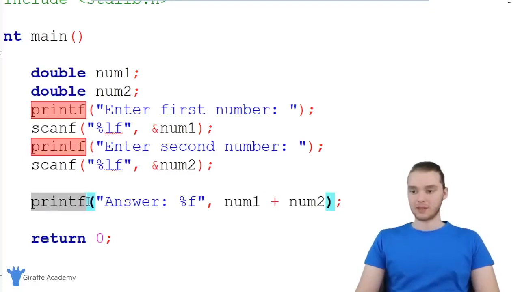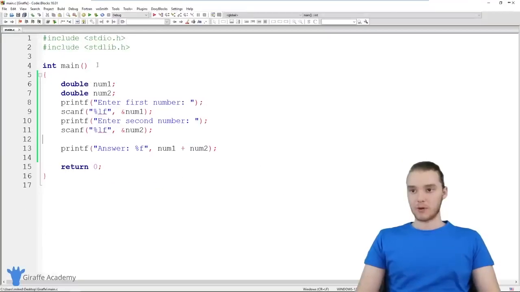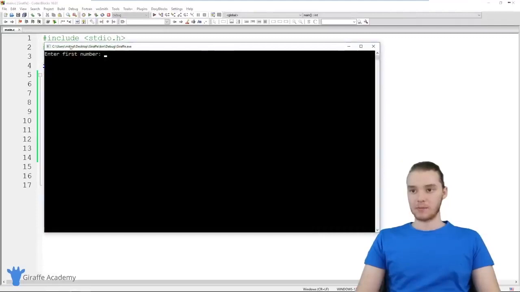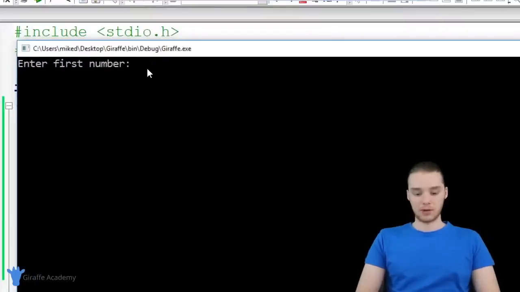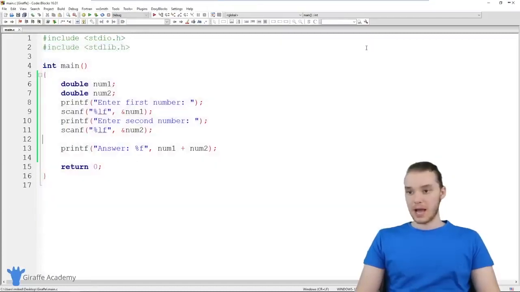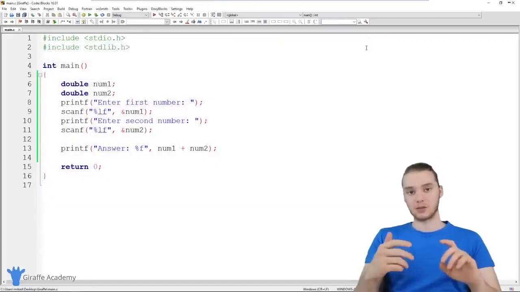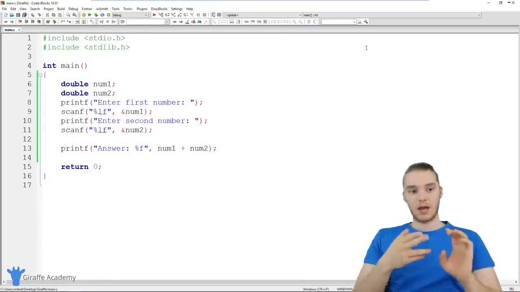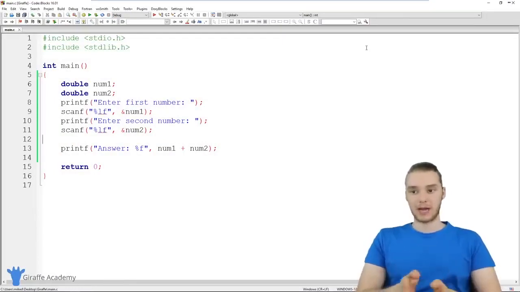So printf is a little bit different than scanf, right? In scanf, if we want to accept a double as input, we need to use LF. In printf, we just use %f. So let's run our program now, and we should be able to add floating point numbers. So decimal numbers. Over here, we'll do 4.5 plus 6.7, and we get 11.2. So that looks good to me. Looks like everything's working properly. And now we have a basic calculator, so the user can enter in any numbers that they want, and the calculator will be able to handle them.